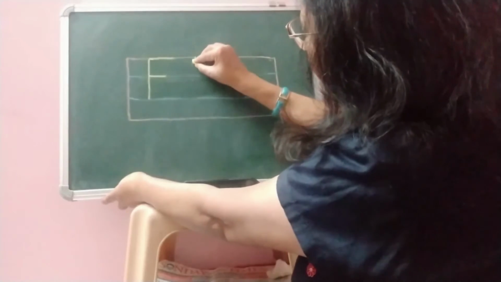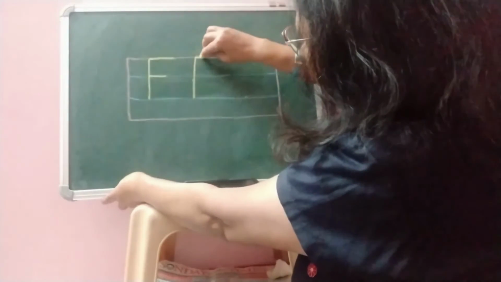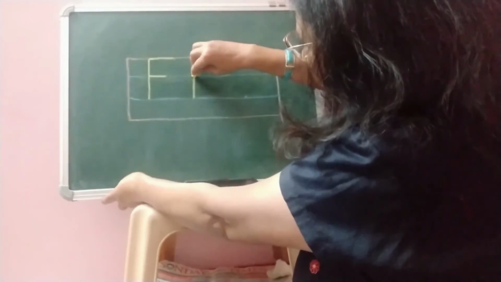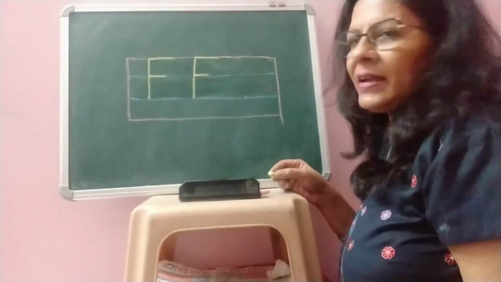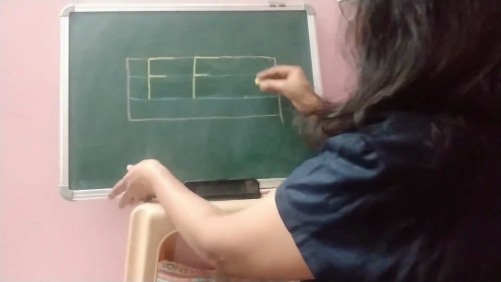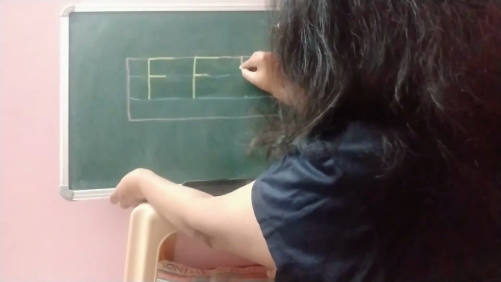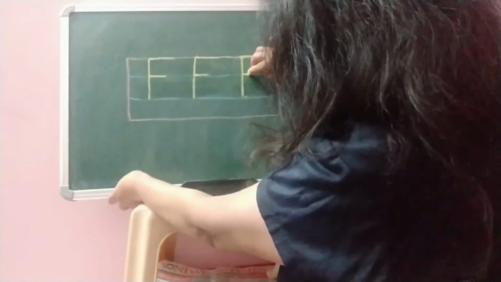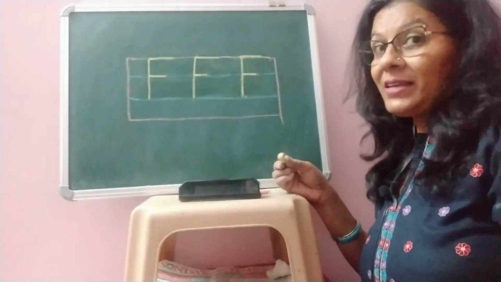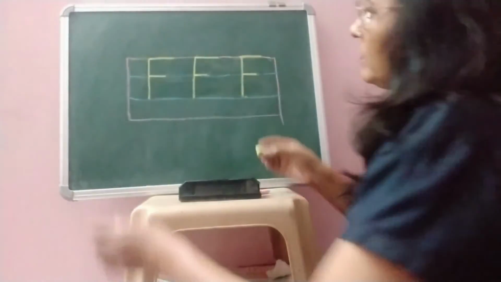Once again, standing line, sleeping line and one more sleeping line in the middle. It makes letter F. One more time, standing line, sleeping line, one more sleeping line. Let's revise one more time. Okay?